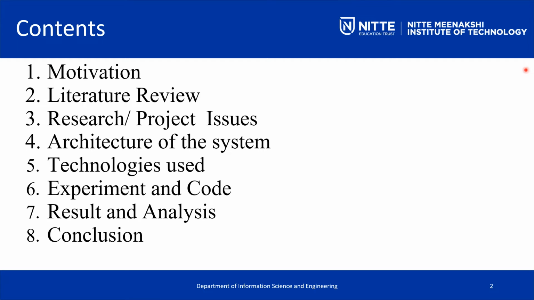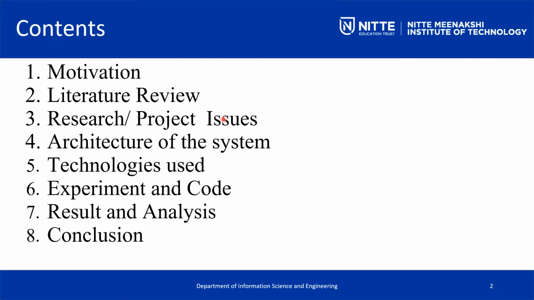First and foremost, we require the motivation: what made us take up this particular work. Later, we need to know the related work, and what issues we found from the literature review, and how we are going to address those issues by creating our own architecture.